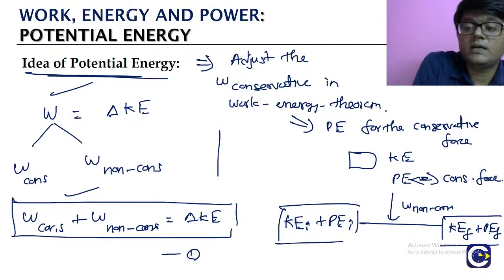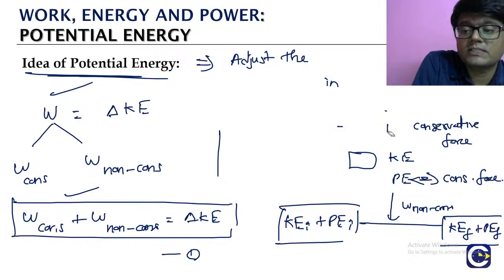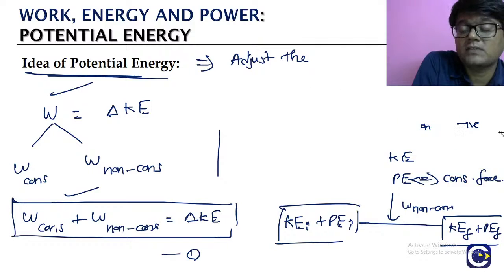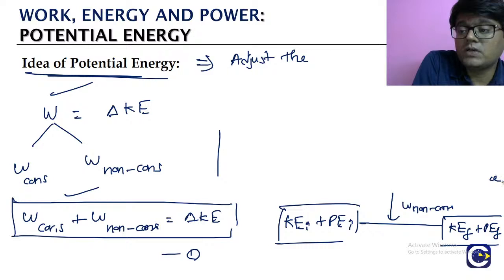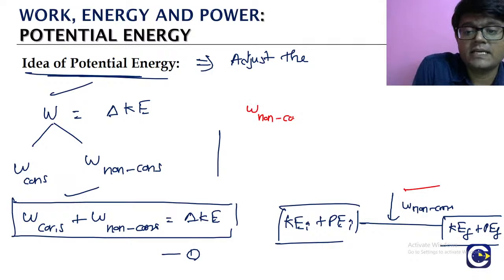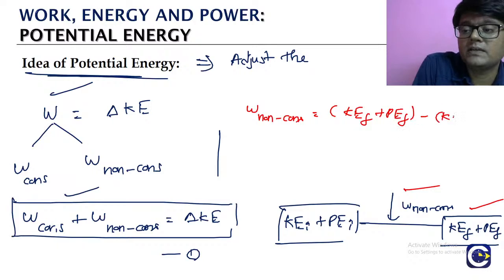Now use the energy balance concept here. Just like the way we did in the basic form of the work energy theorem, look at this, what we will have? Work done by the non-conservative forces, which means other than conservative, will be equal to the final energy state minus initial.